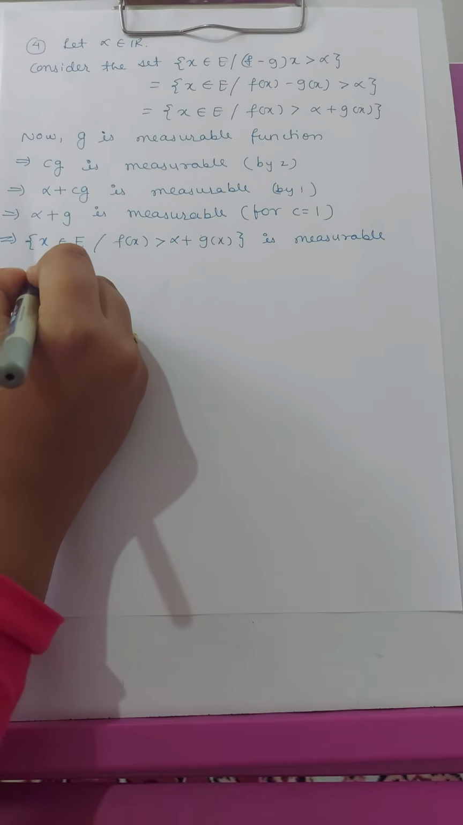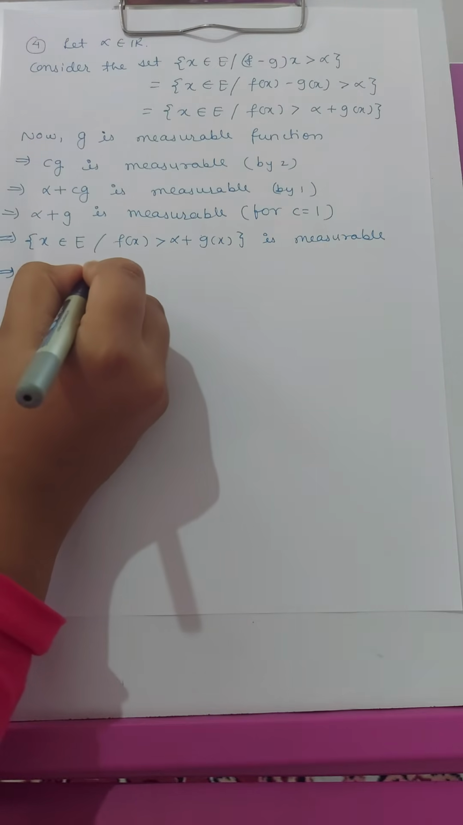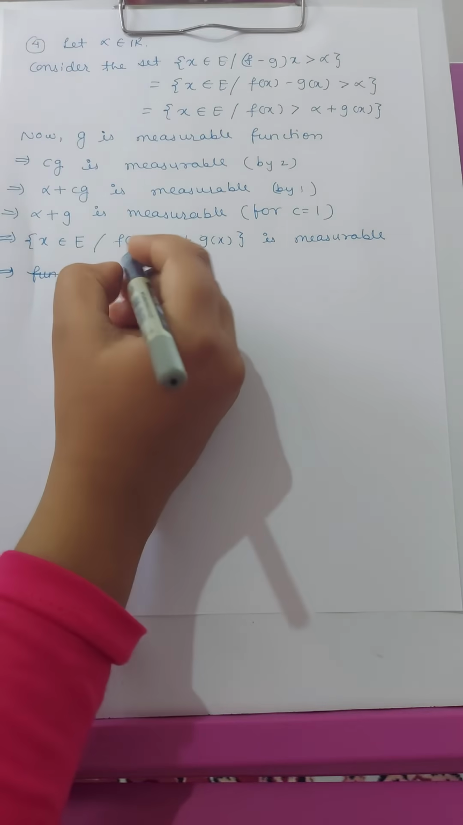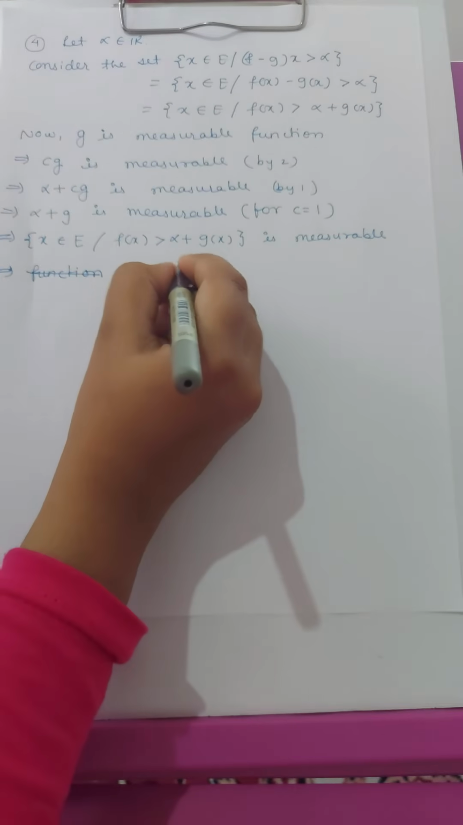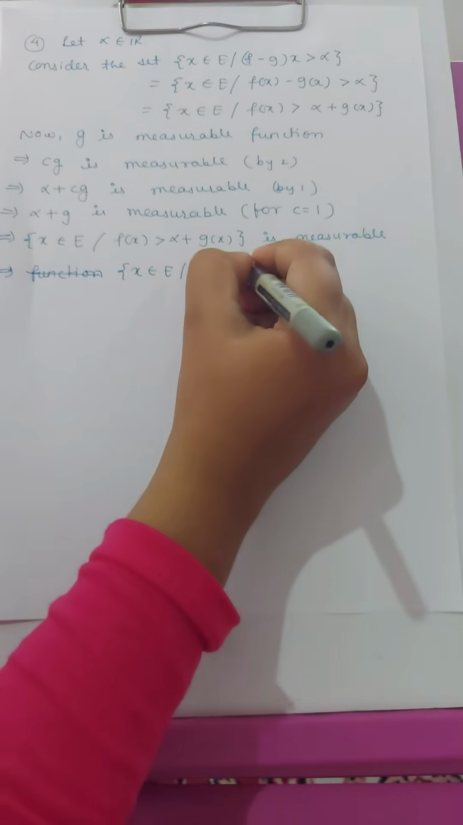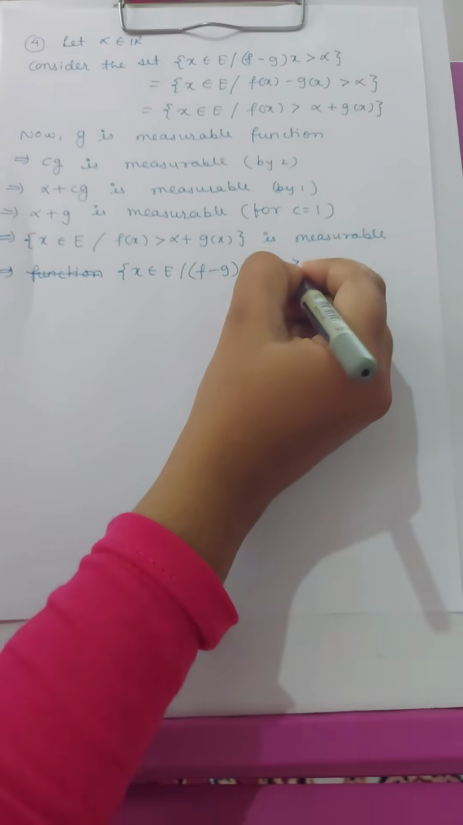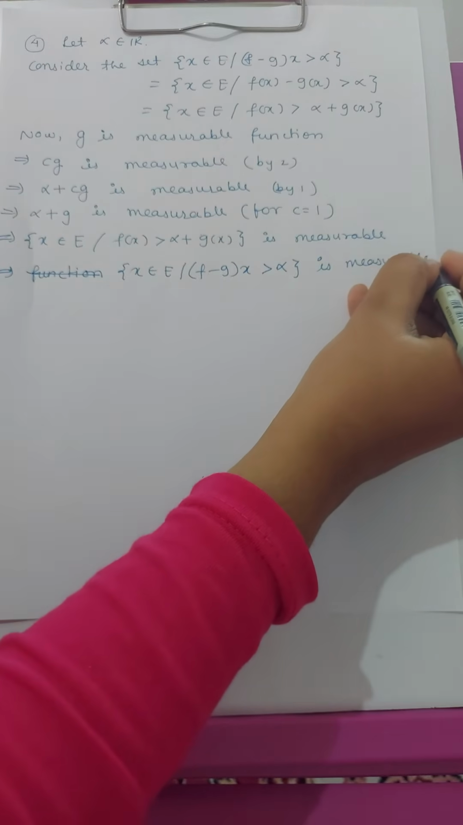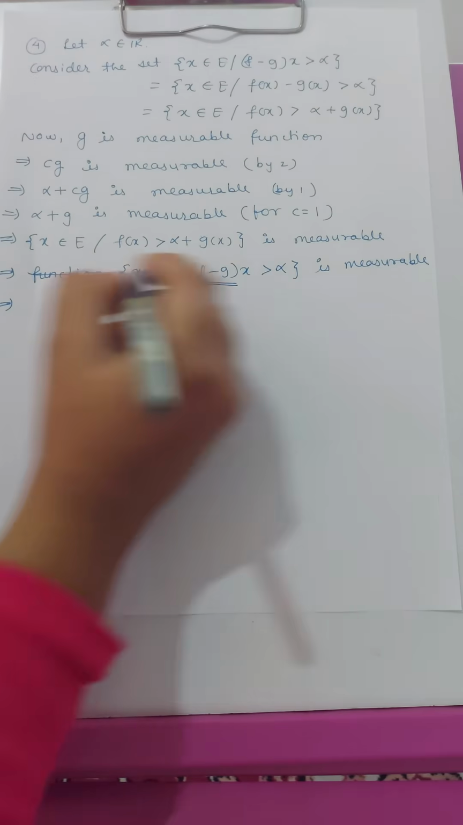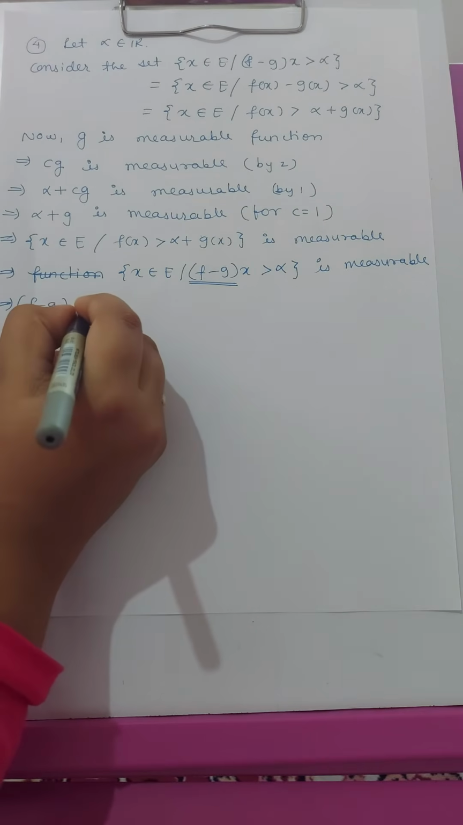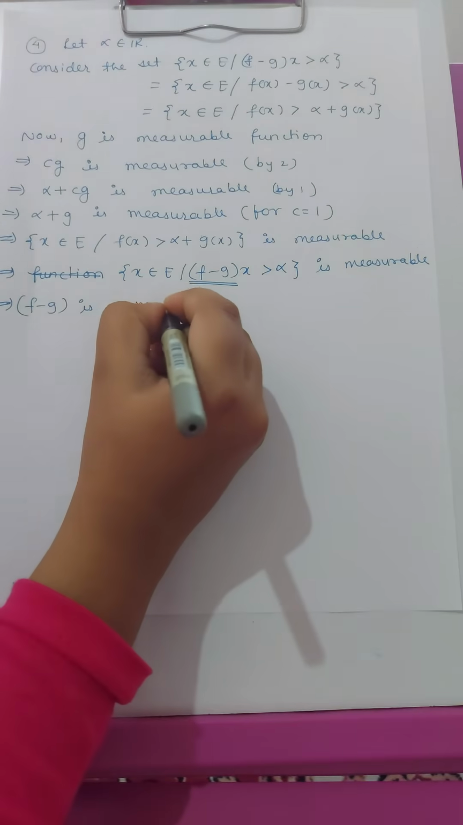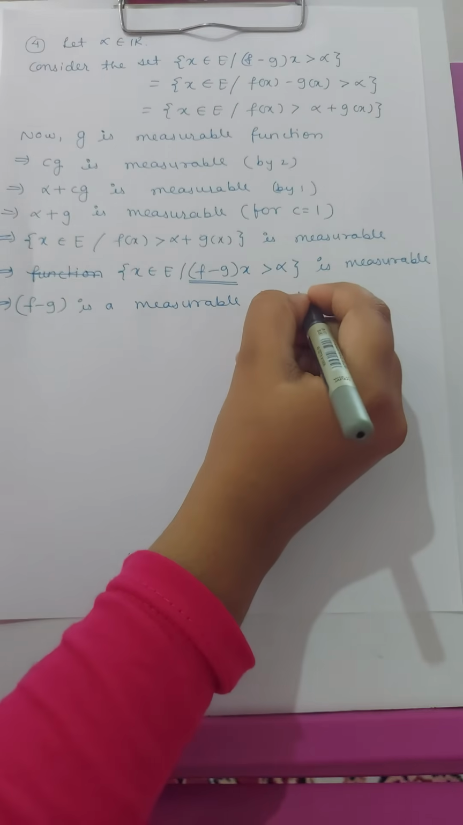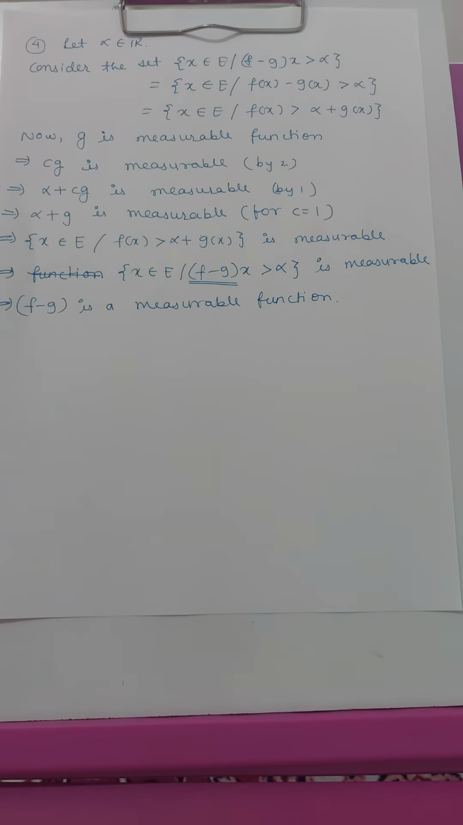So this implies that the set x belongs to E, f minus g of x greater than alpha, is measurable, and by definition of measurable function, this function f minus g is a measurable function. So here the fourth condition is proved.